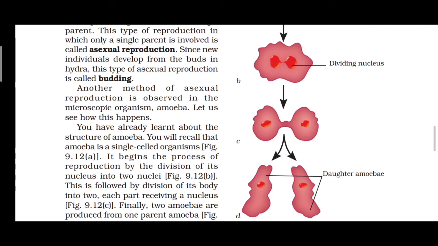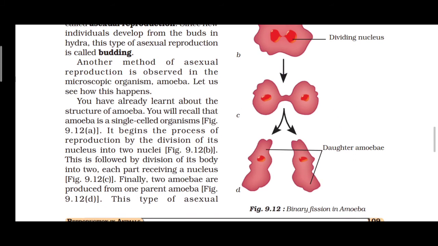Then the division of its body into two, each part receiving a nucleus. See the picture. It is dividing into two parts. So each part receives what? A nucleus. Two amoebae are produced from one parent amoeba. See the picture. This is a best example for asexual reproduction.